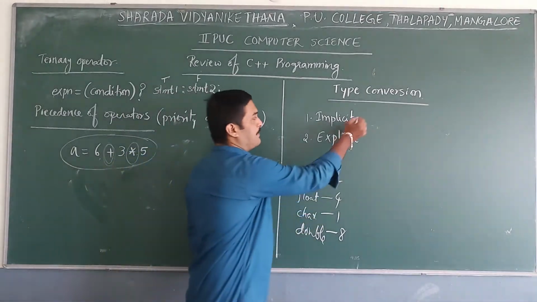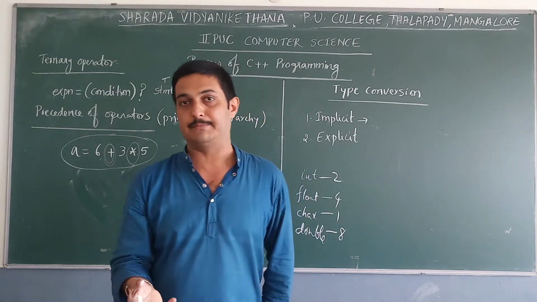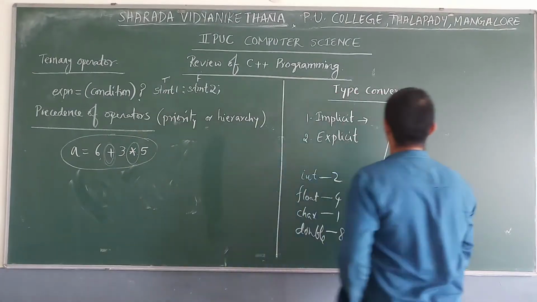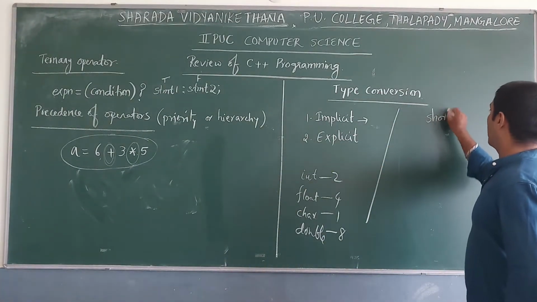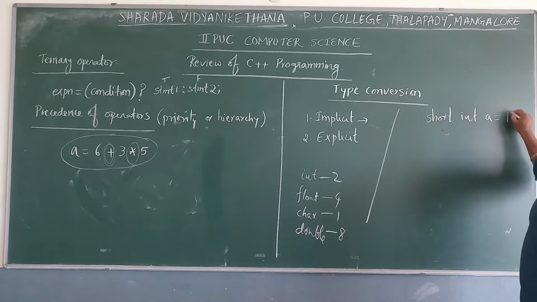Under implicit type conversion, the compiler itself converts from one data type to another. For example, take this problem: short int a equal to 12.